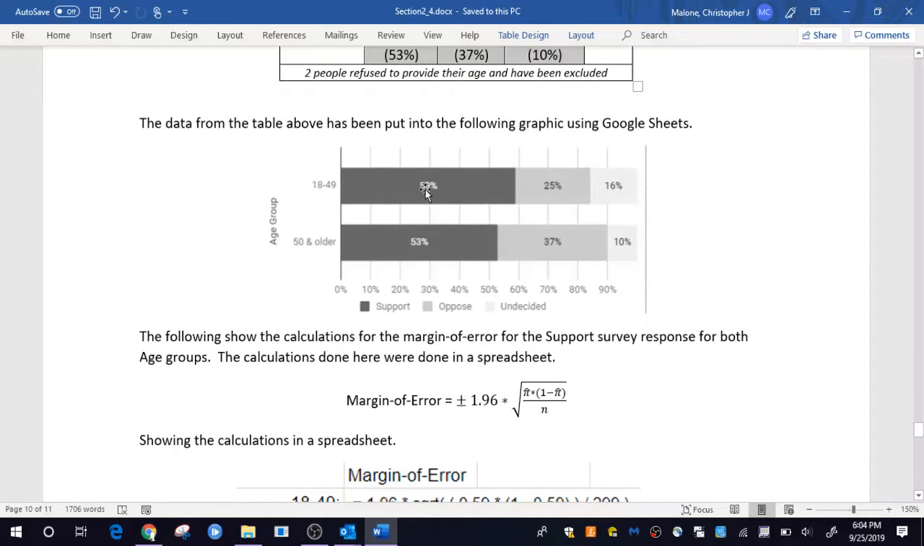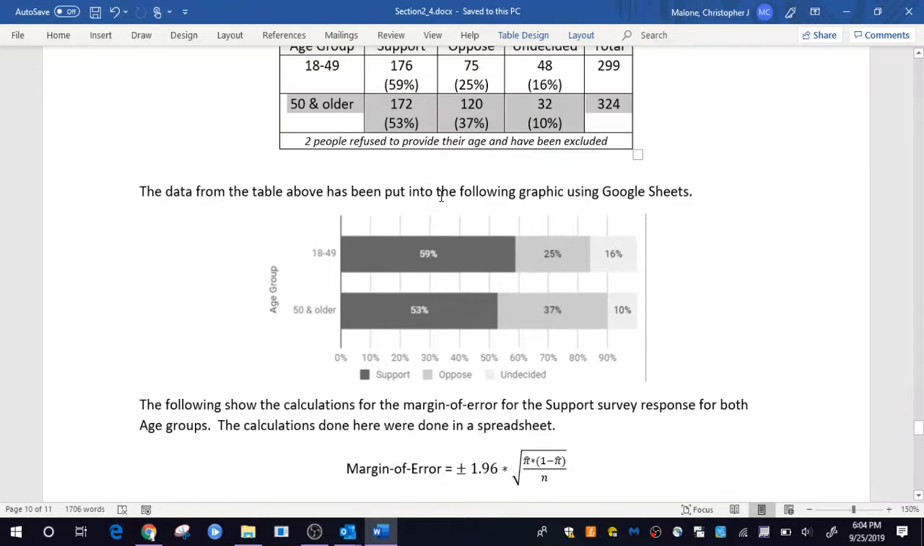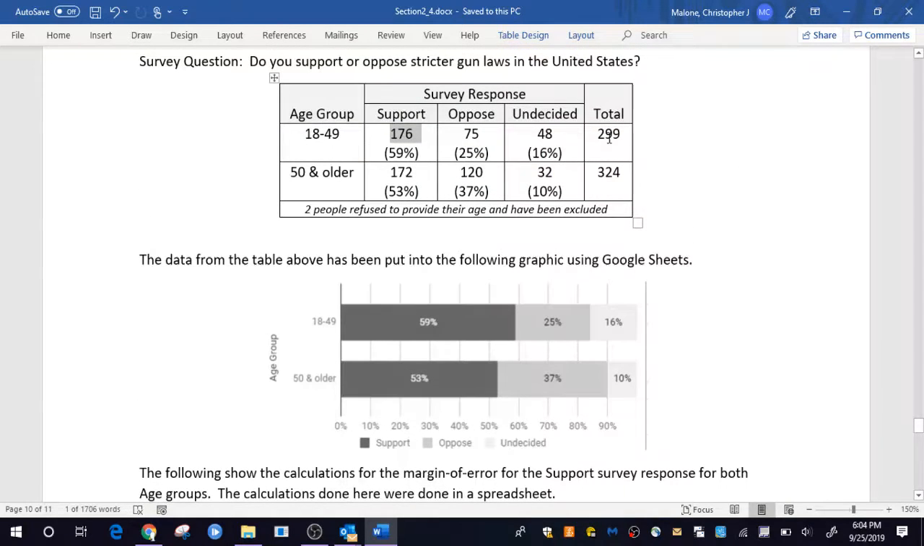So what I'm really interested in is these bars that are on the left in this screenshot here. Okay, 59% of the 18 to 49-year-olds support stricter gun laws, and 53% of the 50 and older. Again, the 59% is just for the people that took the survey. So that was the 176 divided by the 299. We also have the 50 and older, which is the 172 divided by the 324. So that gives me 53%.